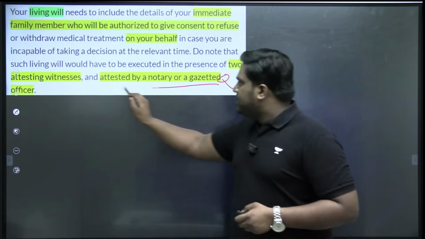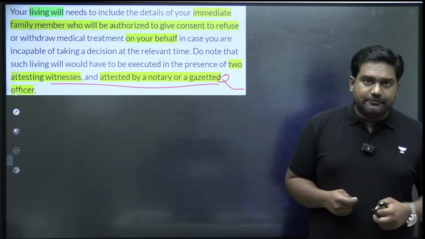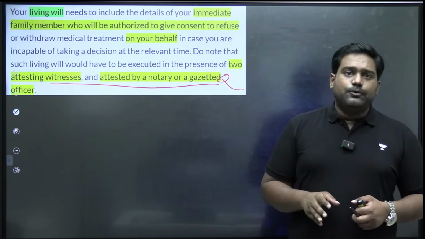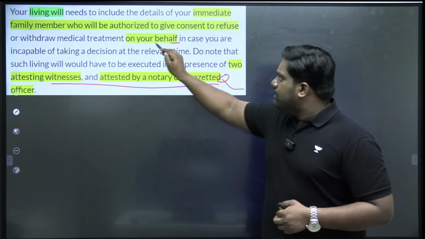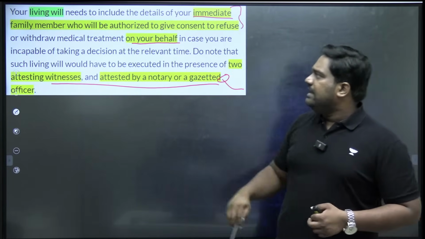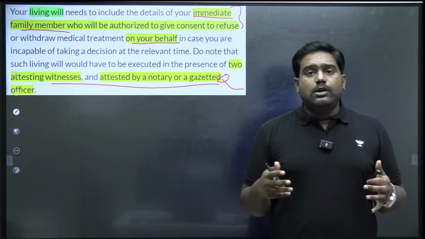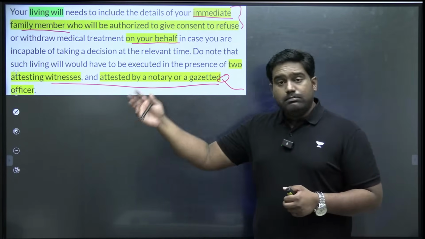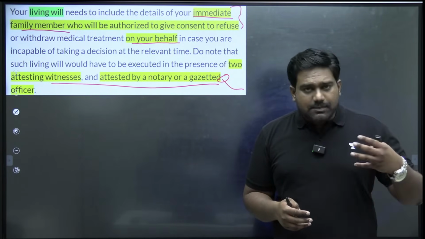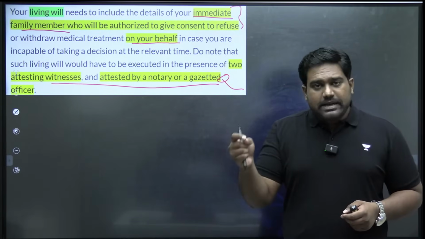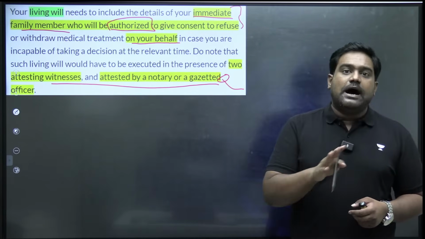Now coming to the last point, how does one exercise a living will, or how does one give an advanced medical directive? You essentially have to bring out a document, a legal document. You need to nominate an immediate family member who will act on your behalf, because maybe you will not be in a sound state of mind, or maybe you are in a vegetative state, maybe you are pushed into a coma, right, where you're not able to provide your consent. So you nominate an immediate family member who will be authorized to give consent on your behalf.